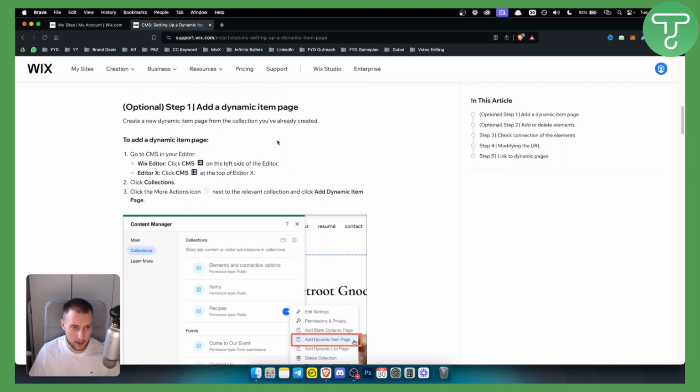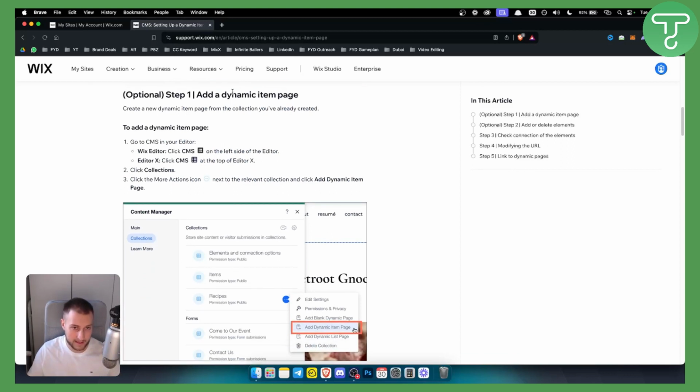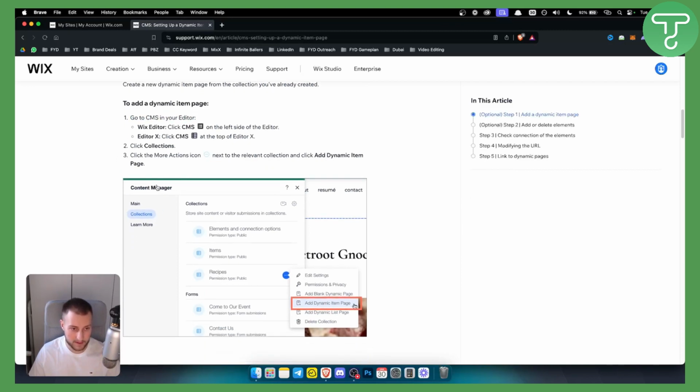So basically what you want to do is add a dynamic item page. How can you do this? You go to the CMS in your editor, which is the content management system, and you want to go to your collections. In your Wix editor you can just click CMS. In Editor X it's pretty much the same. You click collections, and from here, as you can see, you have recipes, for example, and you can add a dynamic item page for a particular collection.